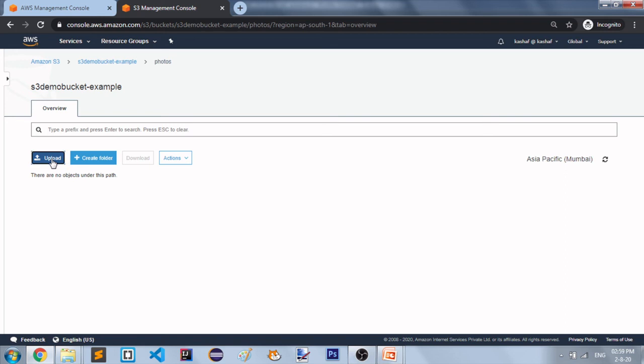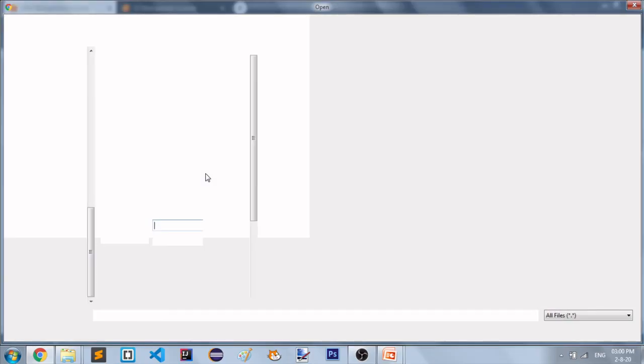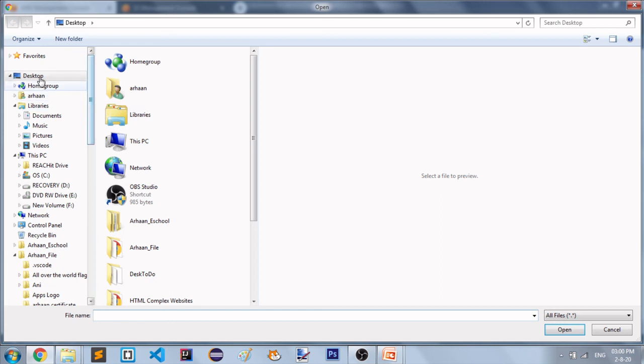I'm going to click on the upload button. Now this wizard is open again. You can drag and drop your files and folders here, or you can add files. I am going to click this add files button and browse to the image which I want to upload.